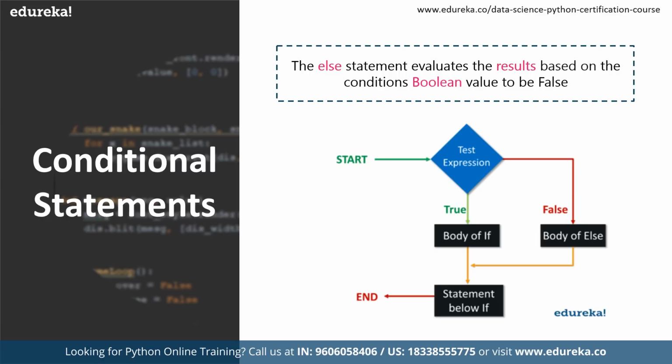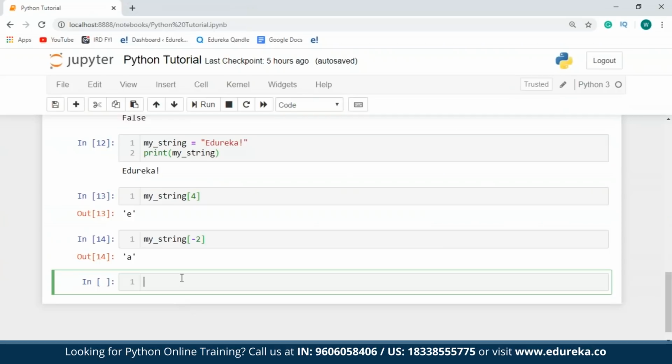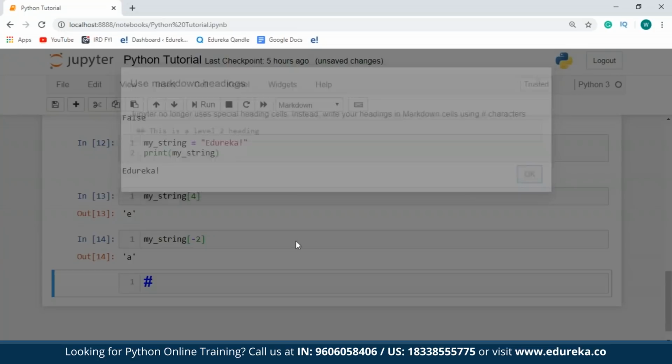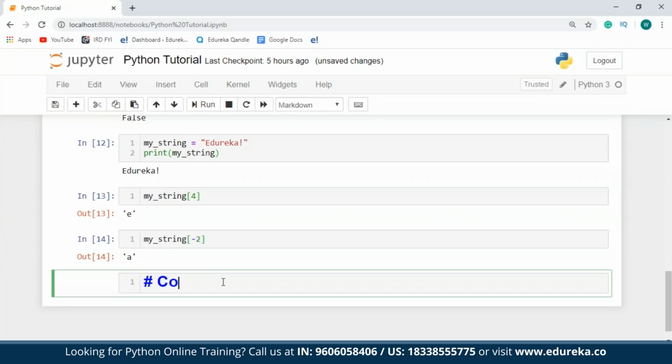So now I'll get back to my Jupyter notebook in order to show you guys the syntax of the if-else statements. I'll just create a heading over here. I'll say conditional statements.